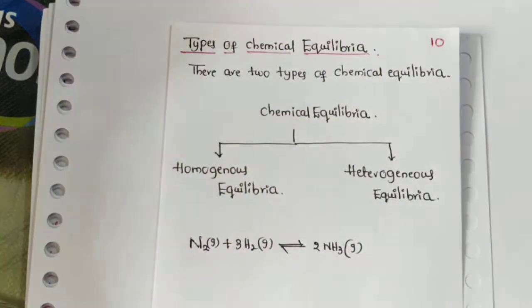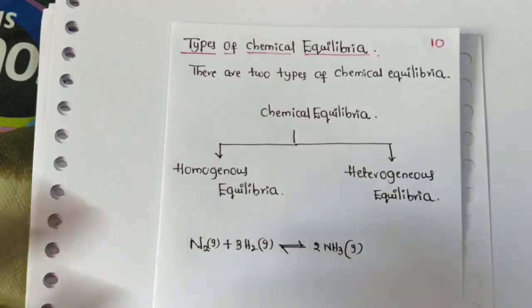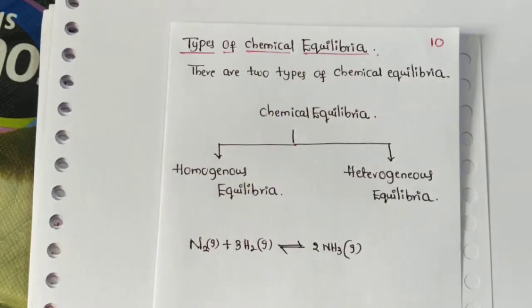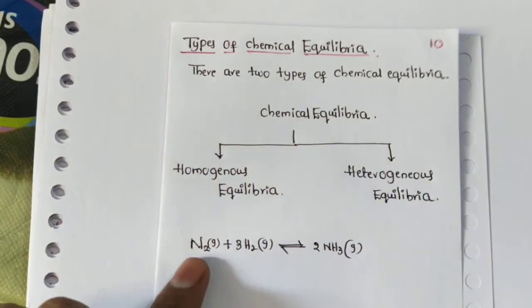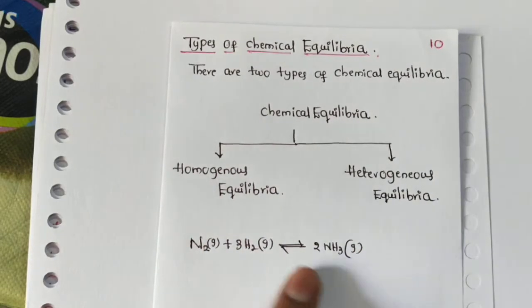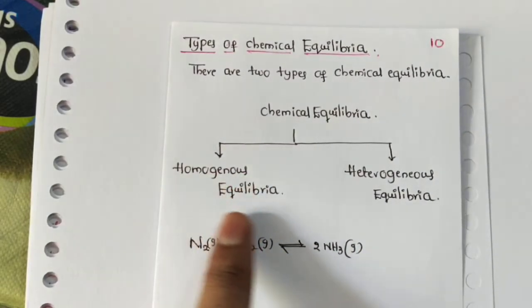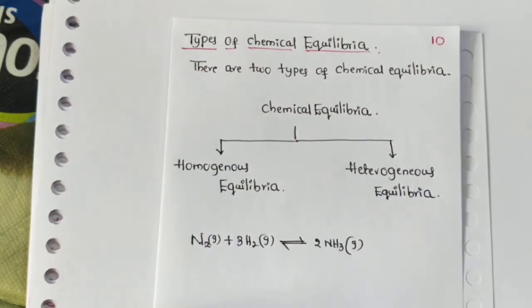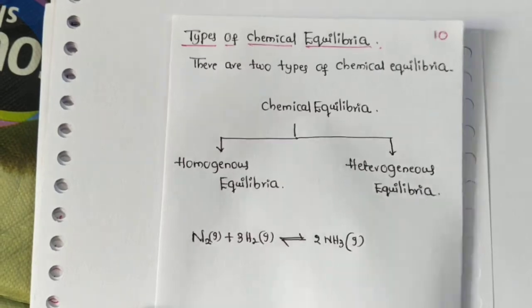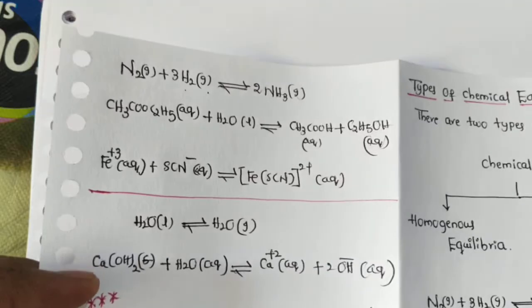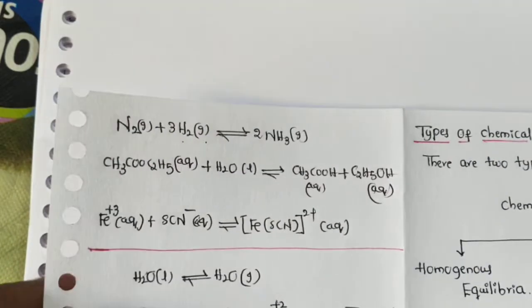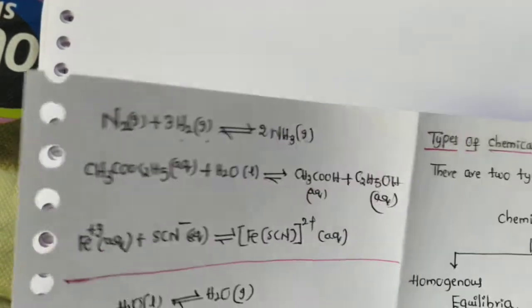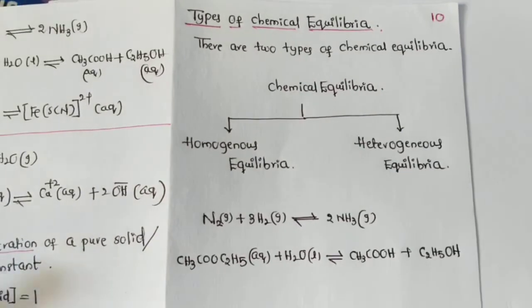Homo means same phase, so both product and reactant are in the same phase. Understand? So all are in the same phase, that's why it is an example of a homogeneous chemical reaction equilibrium. So, another example.